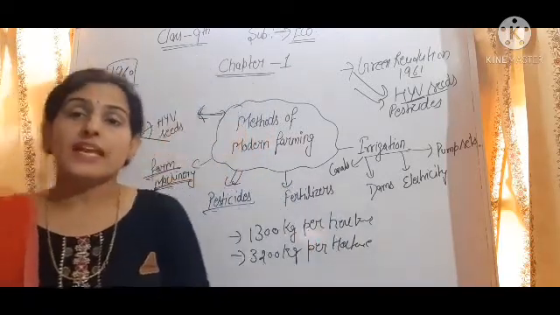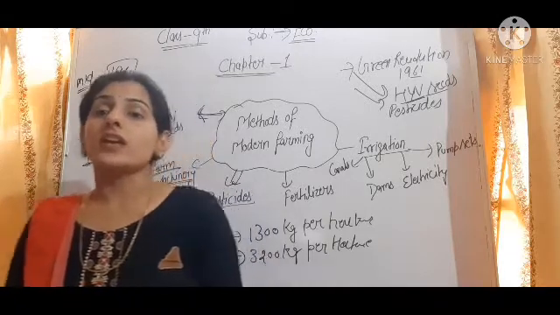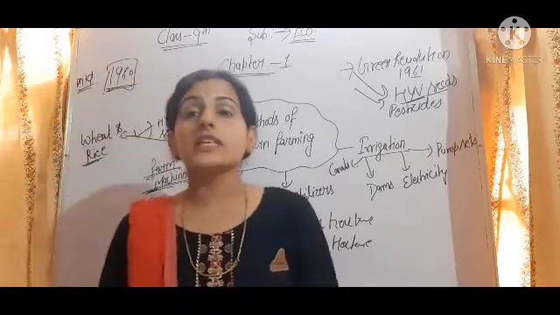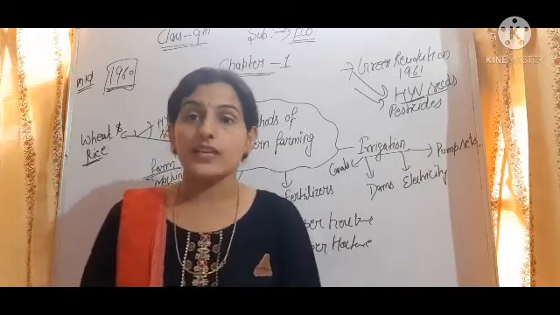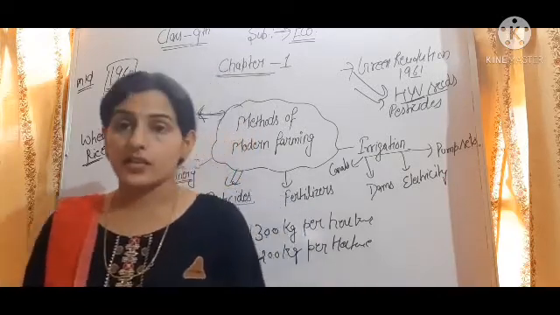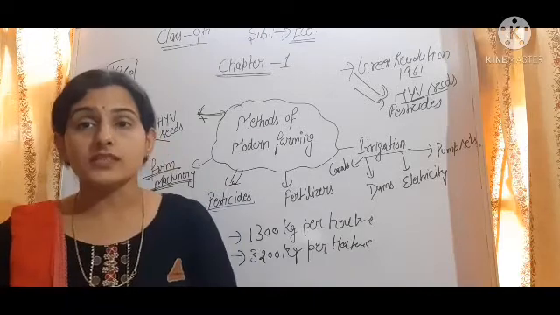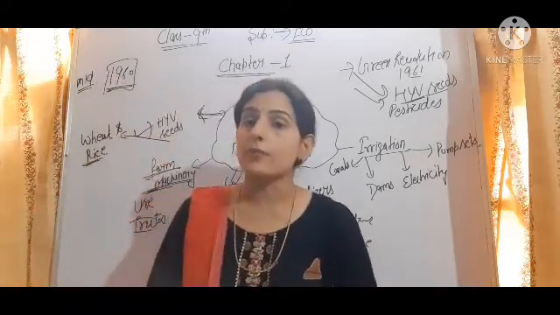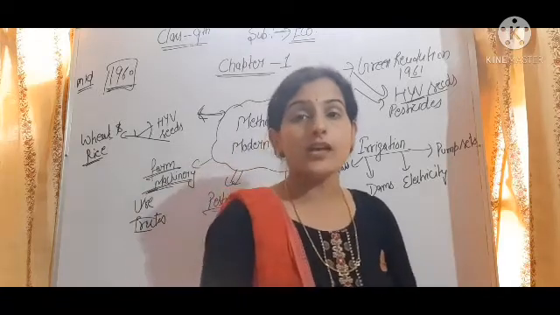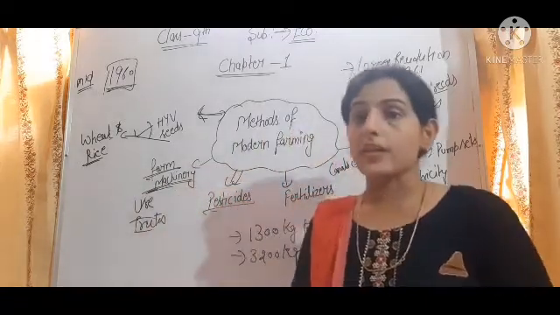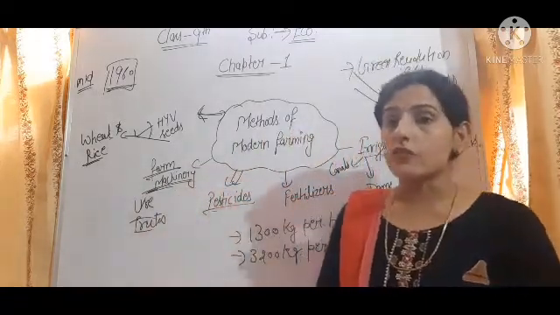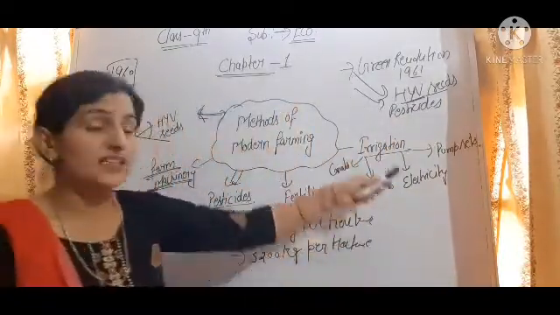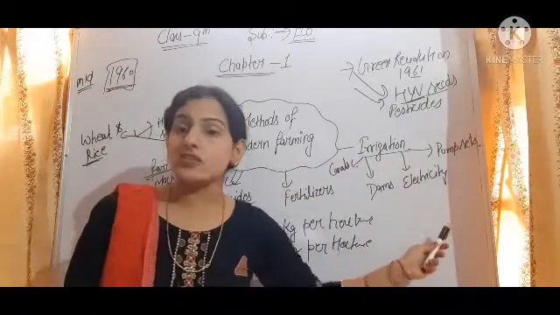So a question can be like this: is there any way that production can be increased on the given piece of land, or we can say a fixed area of land? The answer will be yes, production can be increased on the given area of land by multiple cropping or by adopting modern methods of farming. So what are the modern methods of farming? These are electricity, tubewells, dams, canals, like these are irrigation facilities.